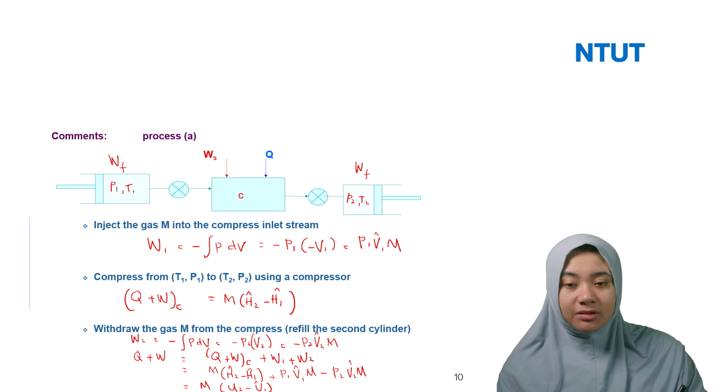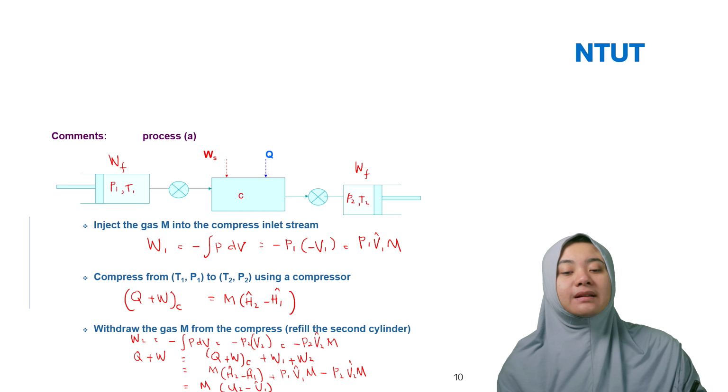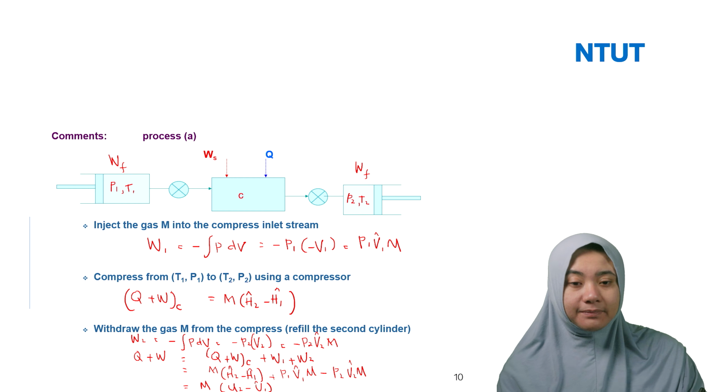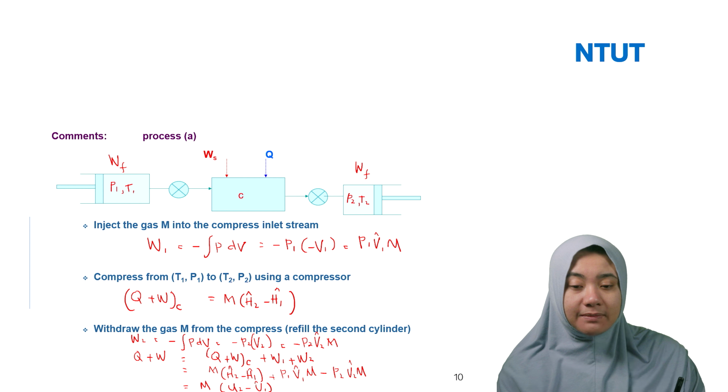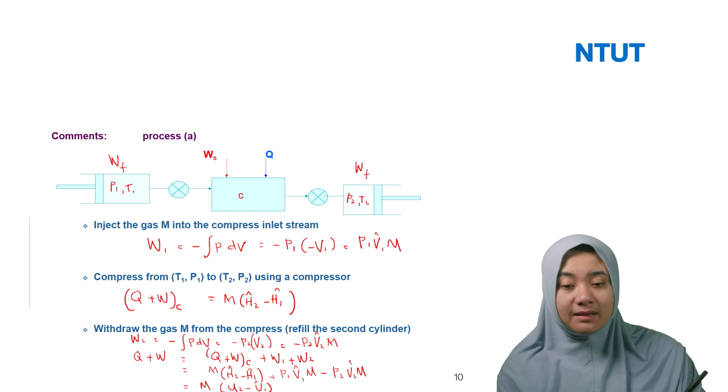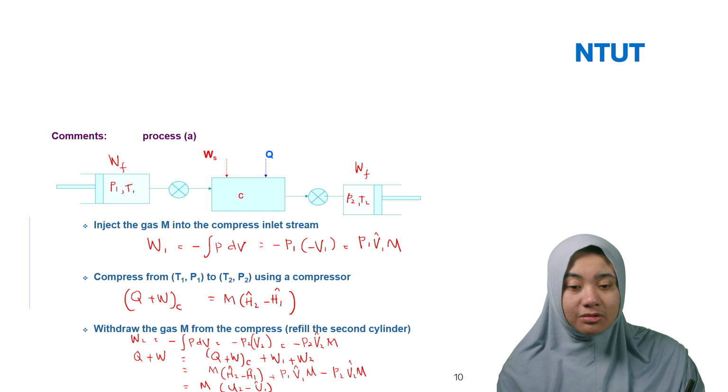Then the total Q plus W for these three units with the works: Q plus W equals Q plus W for the compressor, plus W1 plus W2. So in this case, Q plus W for the compressor is equal to M (H2 minus H1).